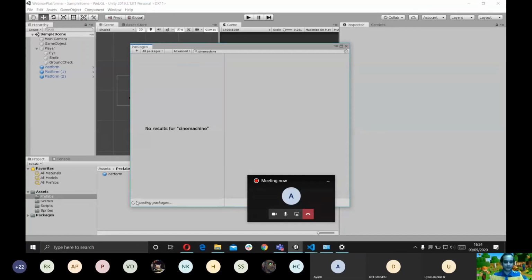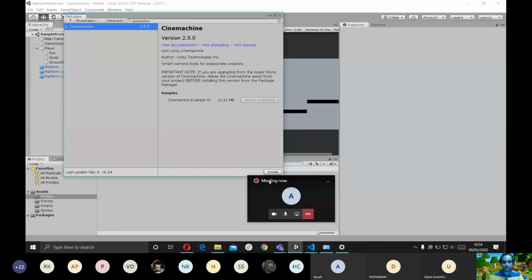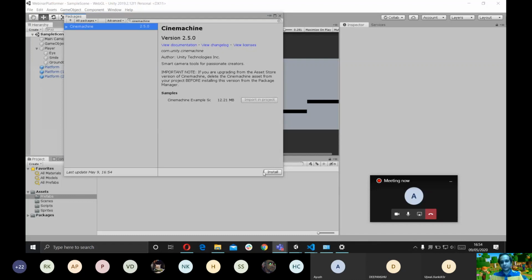It's loading the packages. It'll take some time. Yeah. So this is the package that we want to import. This is a package by Unity, and this was essentially for people who want to make movies inside of Unity.